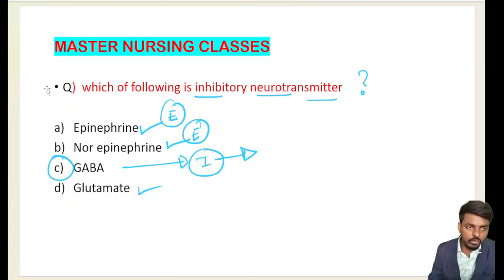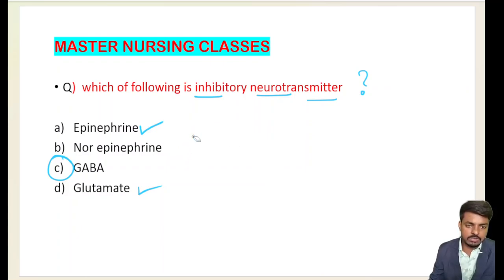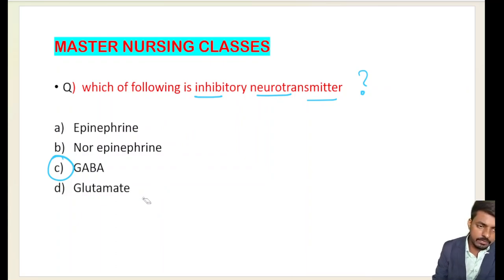Let me explain a few more questions on gamma aminobutyric acid. What is the full form of GABA? Gamma aminobutyric acid. So we will study some drugs related to GABA in psychopharmacology, that is, minor tranquilizers or anxiolytics.